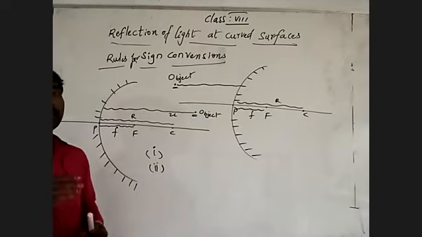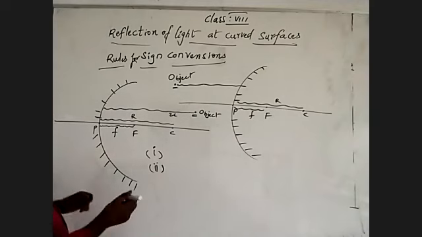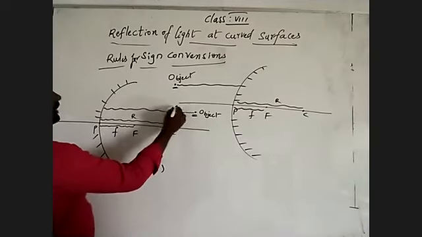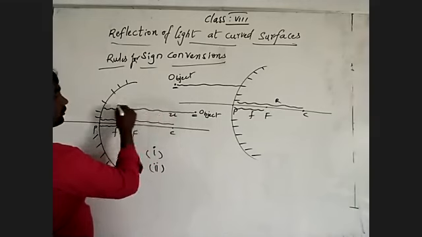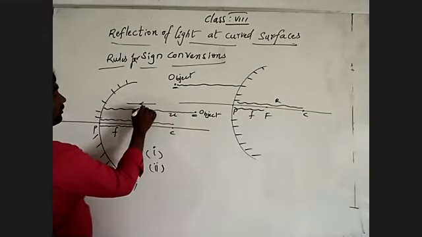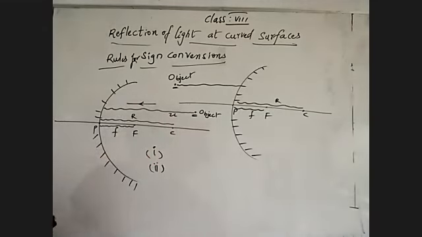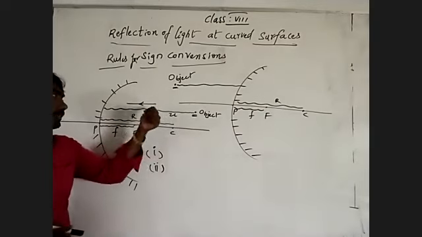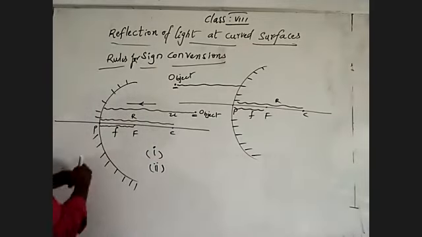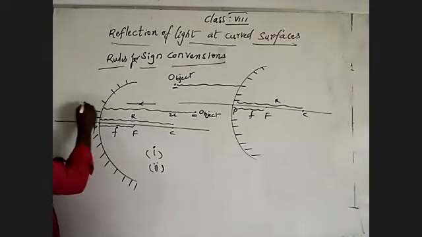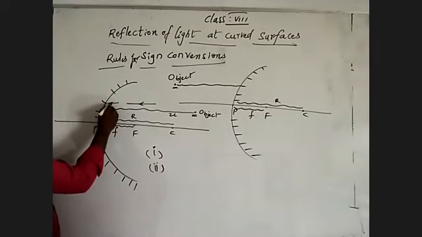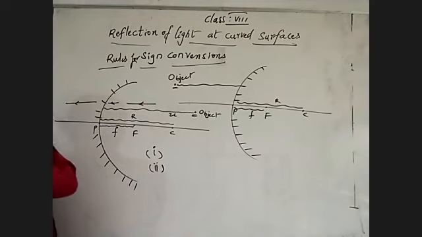Then we can consider that as positive. Light ray is coming from the object. This is the object, in front of this mirror. The light ray is coming from the object in this direction, moving by this direction. So we have to measure all distances from the pole.